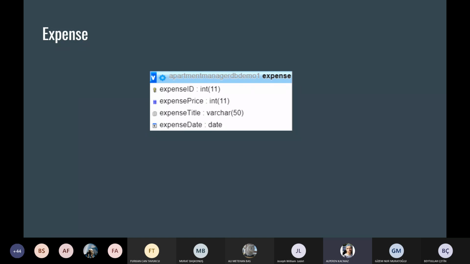Here you can see the expense tables. Expense ID is used as auto increment in order to distinguish expenses easily one by one. Then there is a title explaining the fee to be paid per user and what this fee is charged for. There is an expense date so that users can see their payments more easily and say that they have paid on this date. It is not related to any table.